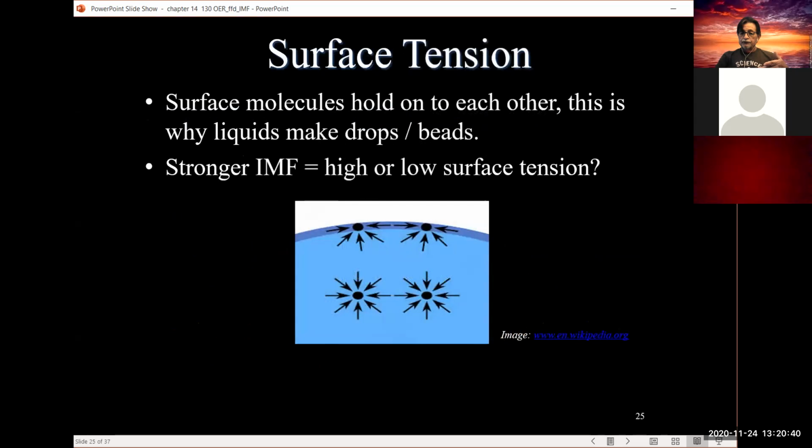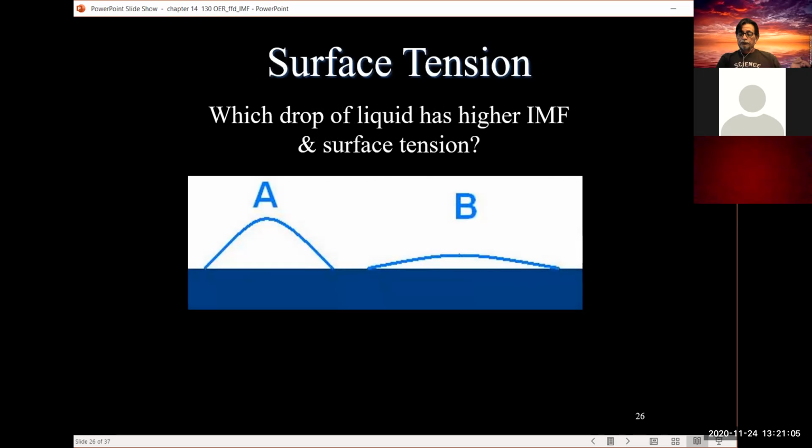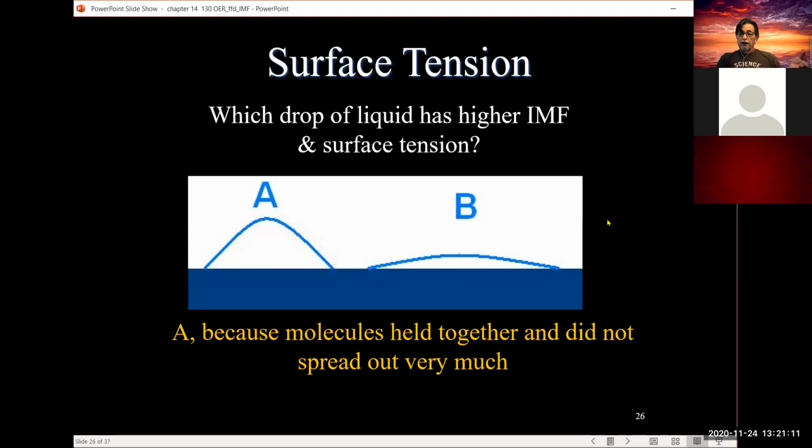Okay. Surface tension. That's surface molecules that hold on to each other strongly. So if we have a strong IMF interaction, again, we will have a high surface tension, simply because the molecules hold on to each other much more strongly than those with lower IMF, depicted by this diagram here of A and B. A has a higher surface tension, therefore the IMF is stronger, therefore A, you can see, beads up greater.